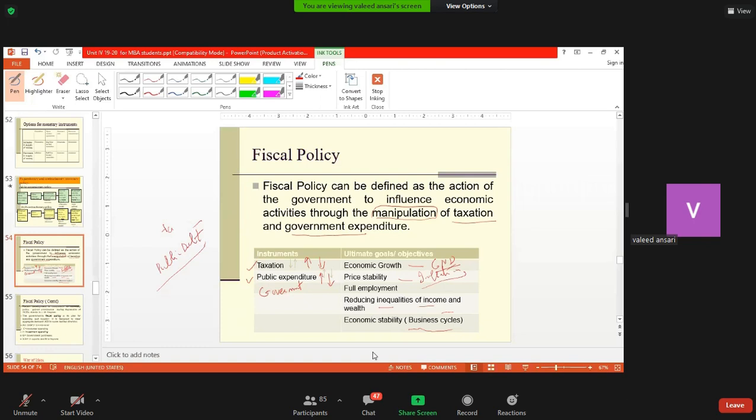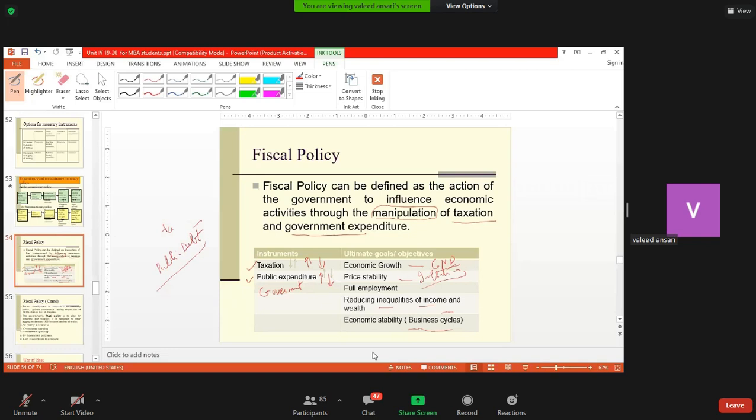So it tries to moderate the effect of the business cycle and steer the economy out of a period of low demand to high demand, which we call the business cycle, which I'll discuss in the fifth unit. What is the business cycle?